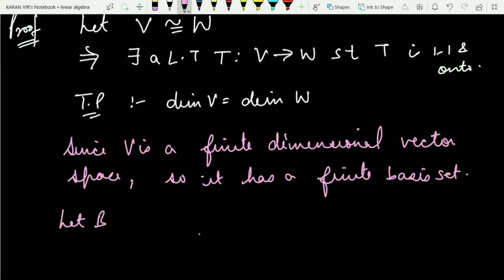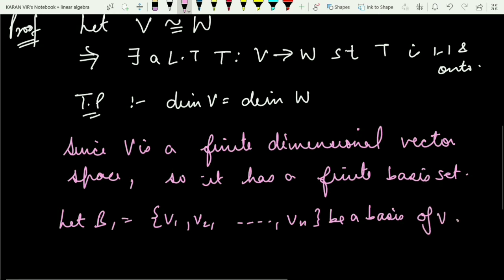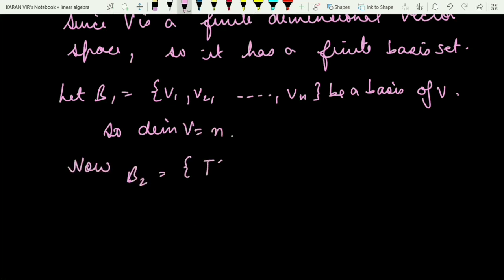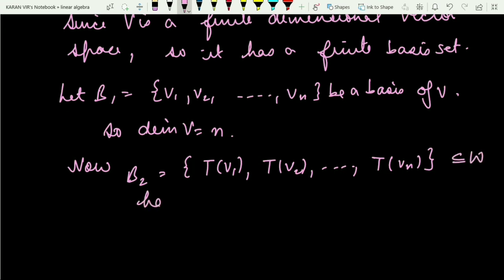So let B1 be a basis of capital V containing n vectors, so that the dimension of V is n, because we consider a finite dimensional vector space. Now consider B2 containing the elements T of V1, T of V2 and so on up to T of Vn. Clearly this is a subset of W, having n elements.